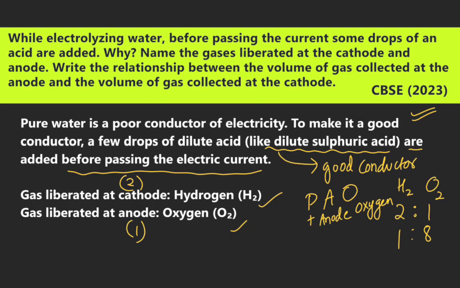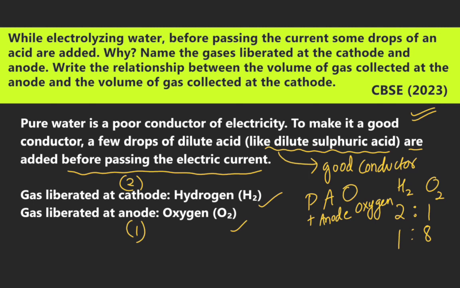Why? Name the gases liberated at the cathode and anode. Write the relationship between the volume of the gas collected at the anode and the volume of the gas collected at the cathode. This question was asked in the CBSE Board 2023.